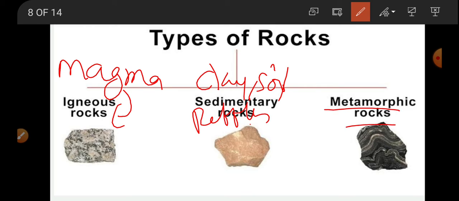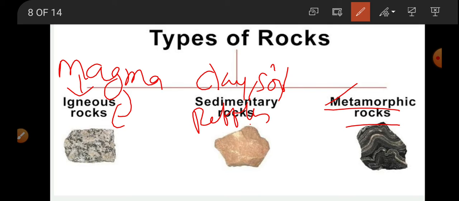If the rocks are formed by the changes in the igneous rocks, first thing, igneous rocks are made with magma. Now those igneous rocks, if by natural action they have changed their structure from one form to another form, then your third type of rocks are forming, that is your metamorphic rocks.